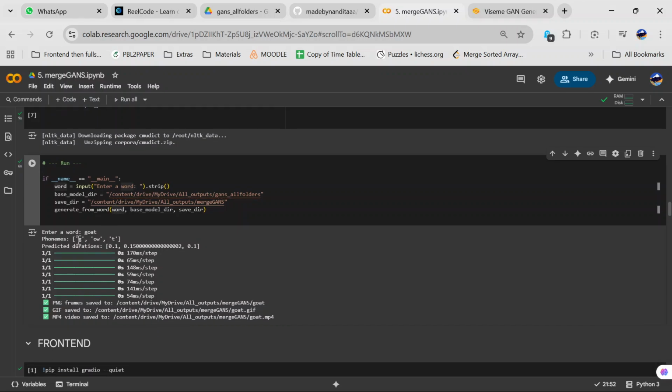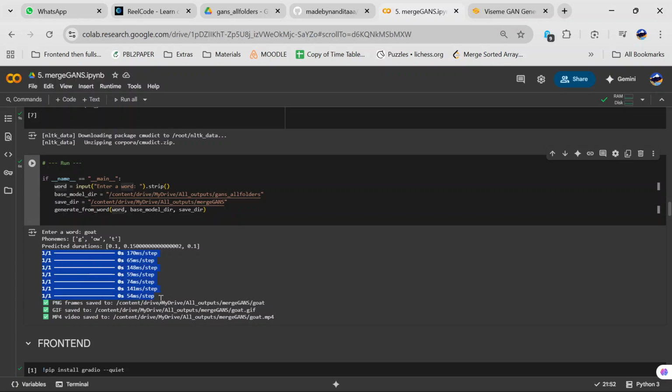Now each phoneme has a GAN in the backend which is running to generate the lip shape of this particular phoneme, and these are the prediction durations. So we also have a model for predicting the duration for which a particular phoneme should be generated. Since we are not using audio, we don't know the timestamp of every letter in the word. So this is what we are doing. We are just predicting the duration, and depending on the duration, we are calculating the number of frames. Our frame rate is 100 frames per second.